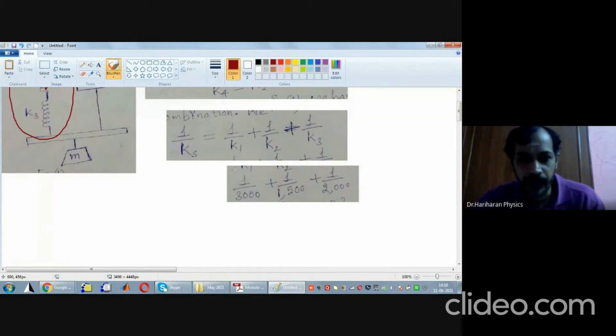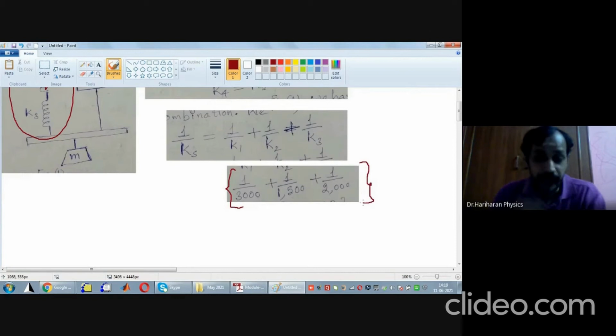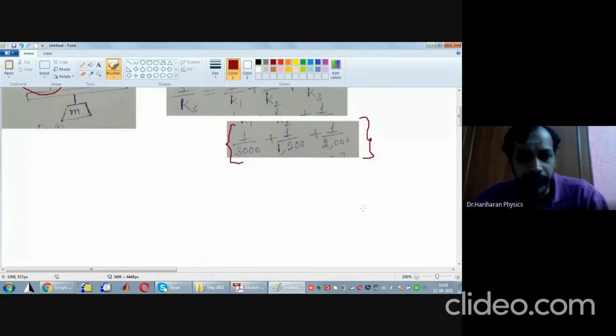It is going to be 1 by K1, 1 by 3000 plus 1 by 1500 plus 1 by 2000. I think it's all just multiples of 100 or 1000. Therefore, I will take 1 by 1000 out of the bracket. If I take 1 by 1000 out of the bracket, what you are going to get is 1 by 3 plus 1 by 1.5 plus 1 by 2.